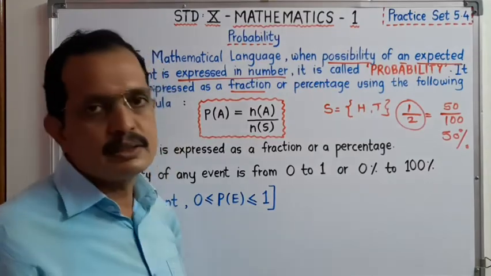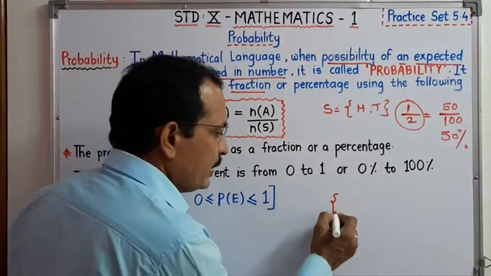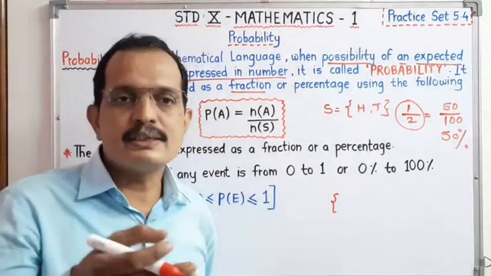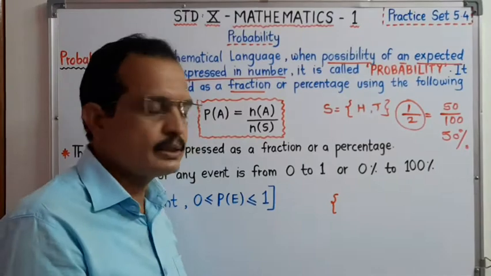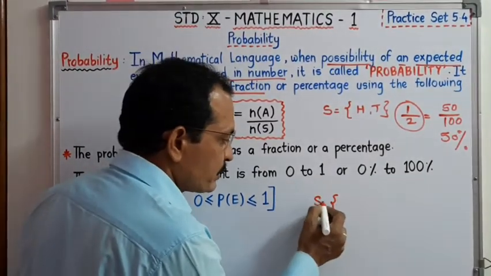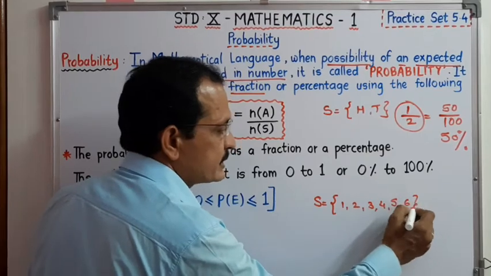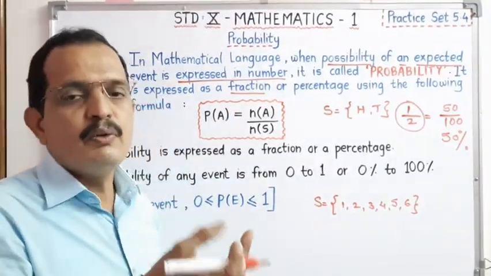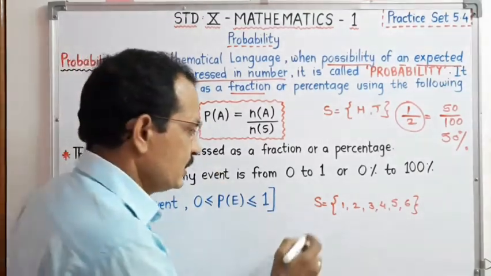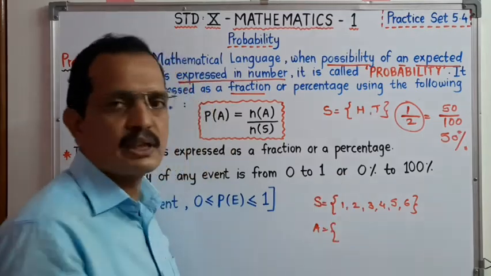We take another example. If we roll a die. Now all of you know the die. There are total 6 surfaces. On each surface there is 1 dot, 2 dots like this. Therefore the sample space is 1, 2, 3, 4, 5 and 6. Now I want even numbers on the upper surface. Out of these 6, how many even numbers are there?